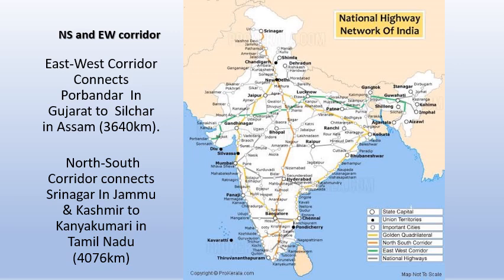So these are two corridors, north south and east west corridors, and you have to know the starting point, the ending point, and the distance. The north south corridor is much longer than the east west corridor. So Golden Quadrilateral and the corridors of India are the two important projects of NHAI.